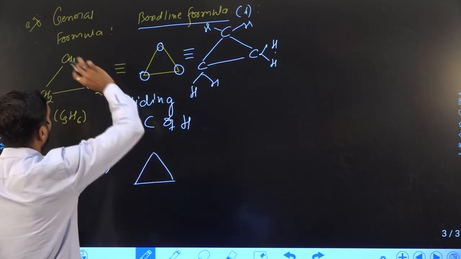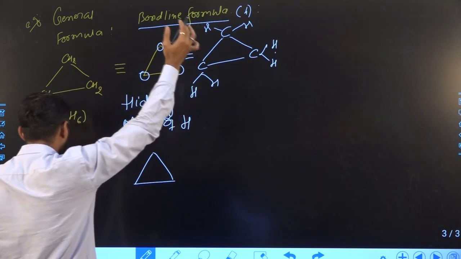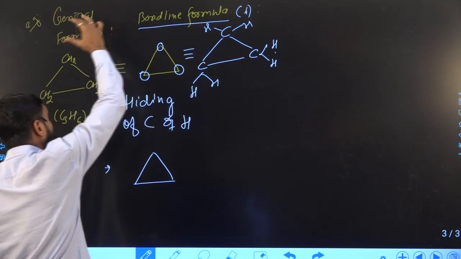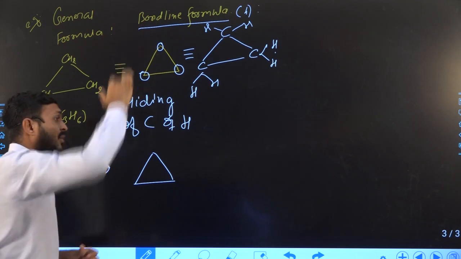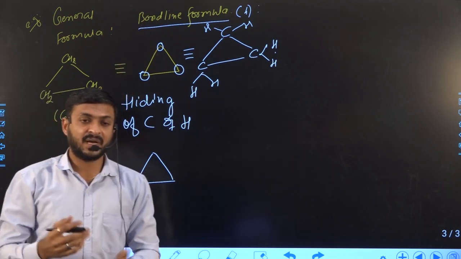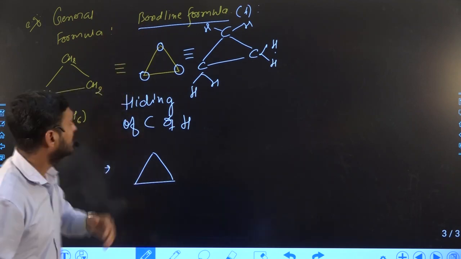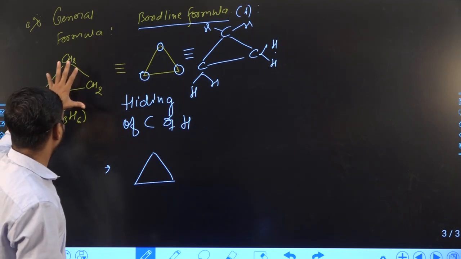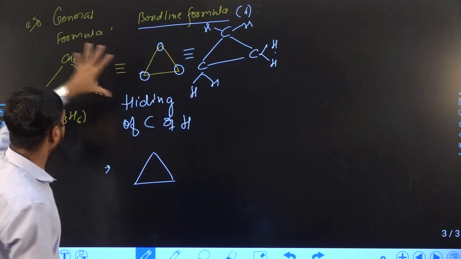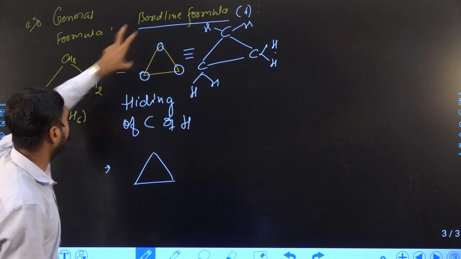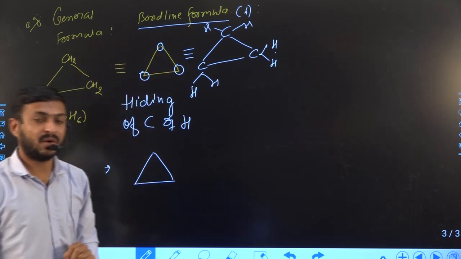So this is how we can differentiate between the general formula and the bond line formula. Whenever we go to a higher standard, at that time you can see compounds in two forms. One is the general formula form and another is known as the bond line formula.